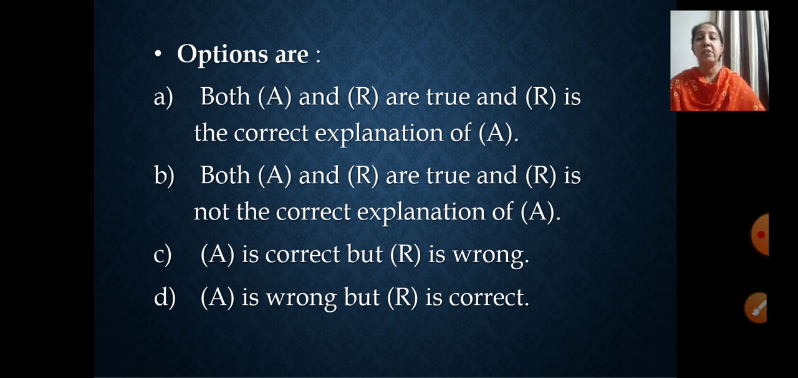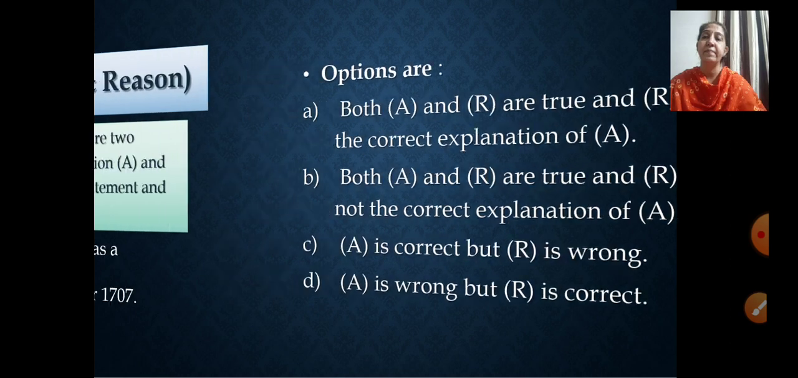And the C option is given to you as: A is correct, meaning the assertion is correct, but reason R is wrong. And the fourth one, D, is: assertion is wrong, but R is correct. So these are the four options, children. You have to choose which one is the correct option by going through the statements that have been given in the assertion and reason.